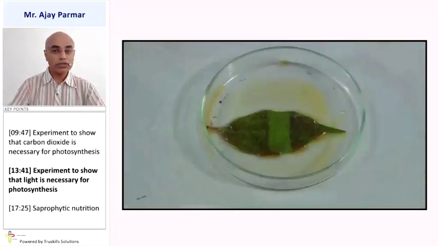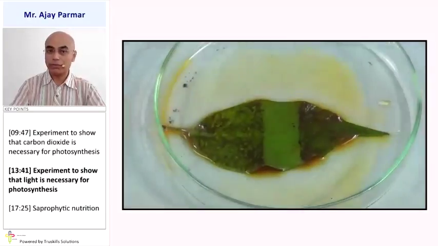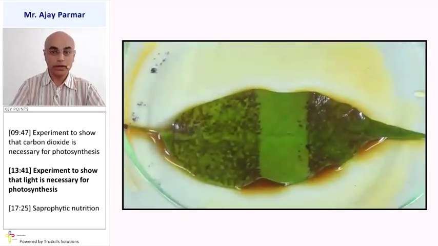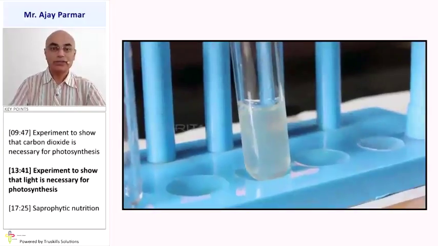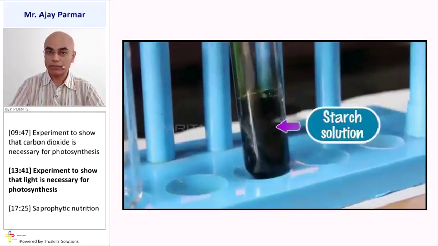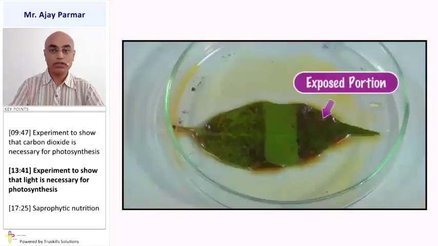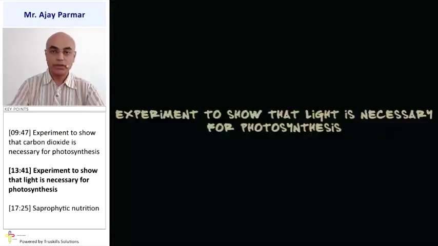A part of the leaf was covered in the experiment, and see, no change in the color took place in that particular part. In the remaining part, the color of iodine did change. That represents that starch was formed in that particular part of the leaf. In the part of the leaf which was covered, no starch was formed, no photosynthesis took place. So the exposed portion and unexposed portion represent that light is necessary for the process of photosynthesis.